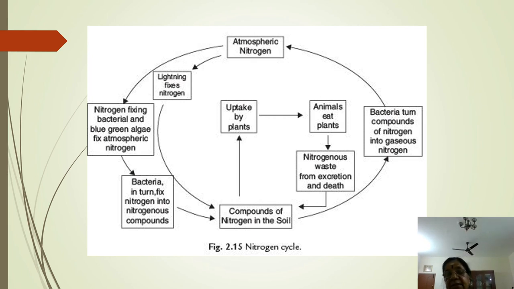After that, it has to be assimilated by the green plant, which is then passed on to a series of consumers in a food chain as primary consumer, secondary consumer, tertiary consumer. Again, they are decomposed. That is how it is passed on in the food chain. I hope you are able to follow this.